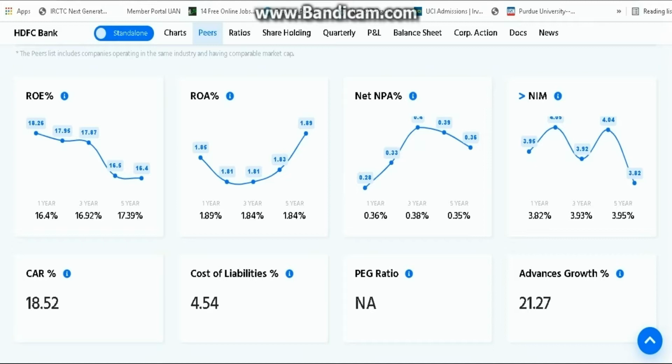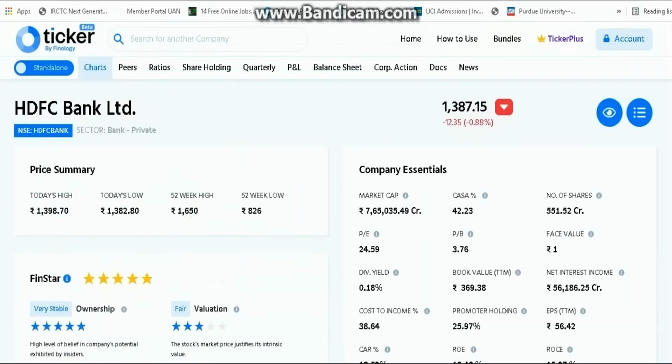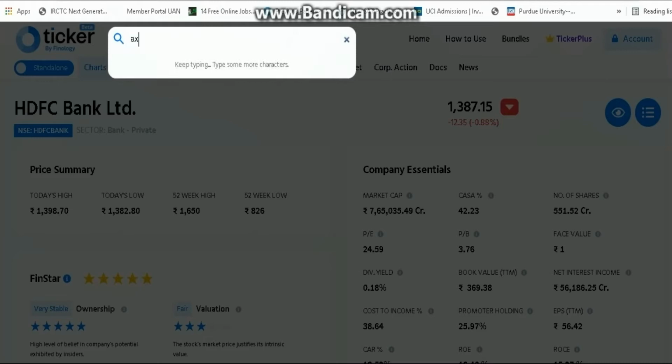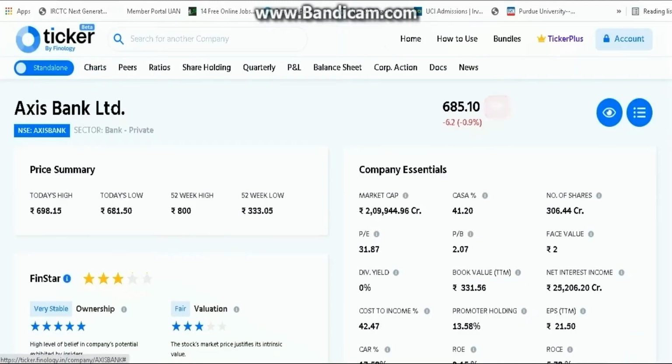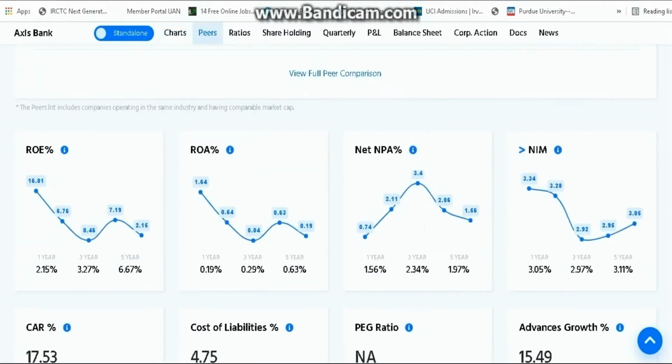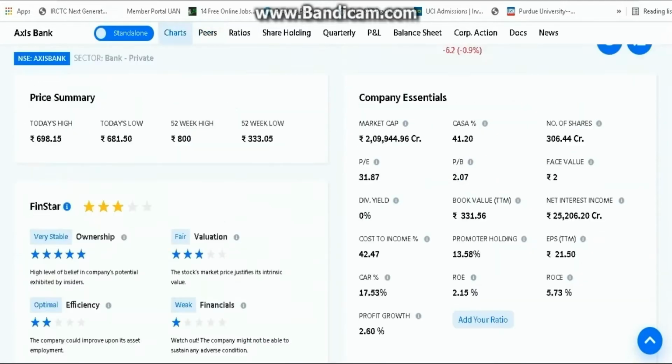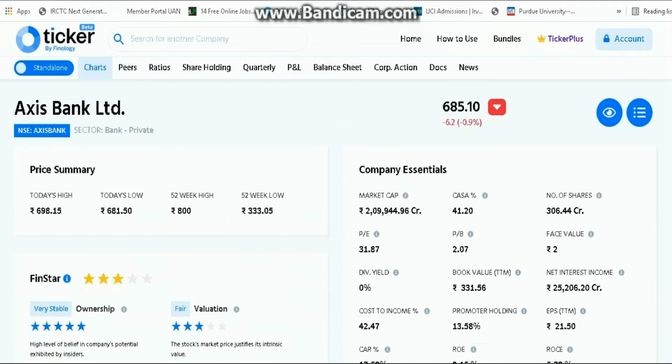Let's take another example apart from HDFC. Which other banks are good? Axis Bank. Let's take an example of Axis Bank Limited. In the Axis Bank case, the NPA is 1.56. You can see in the last 3 years it was 2.34 percentage, which is not that good. So around 100 rupees, Axis Bank is not getting back 2 rupees. So it is not that good as compared to HDFC Bank.